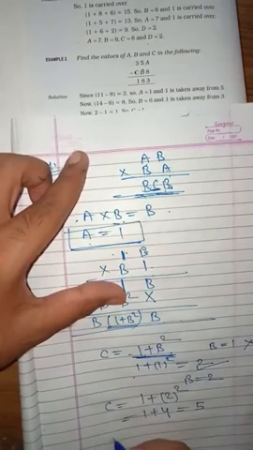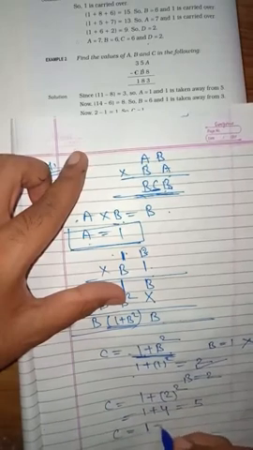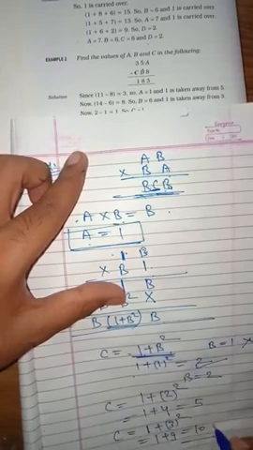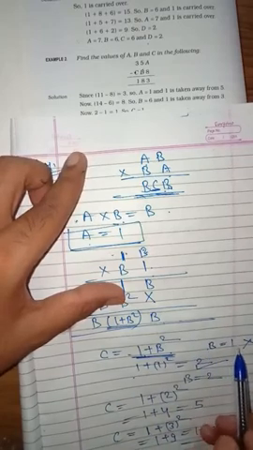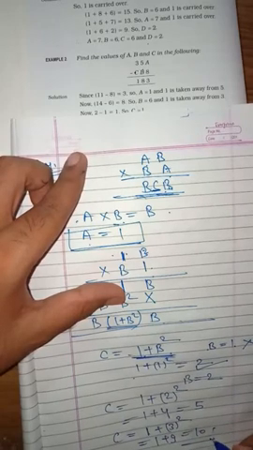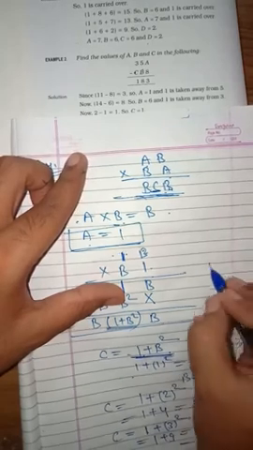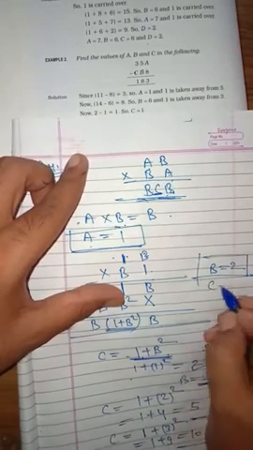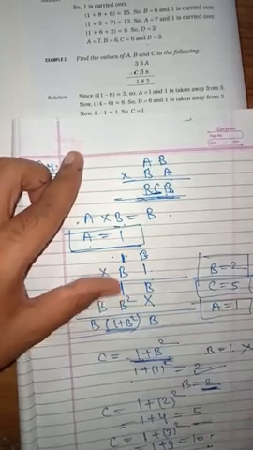Okay, correct? If we try any other number, suppose we try 3, this C will be 1 plus 3 square. 1 plus 3 square means 1 plus 9, 10. C is not a single digit number. So there is only one possibility, because B cannot be equal to 1, and C cannot be 10 as it is a 2 digit number. So there is only one possibility that B should be how much? 2. Then B is 2. C is 5. And A already we have calculated, and that was how much? 1. So this is how we can solve.